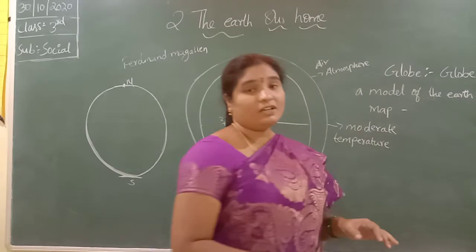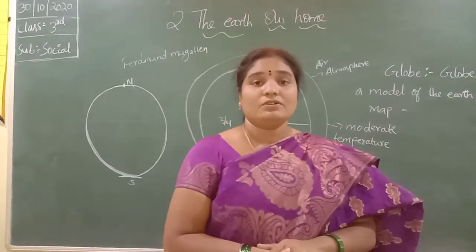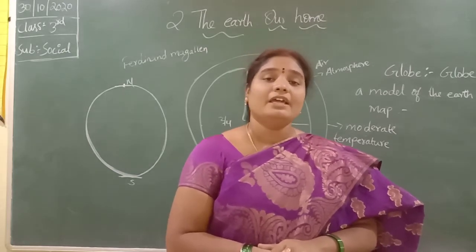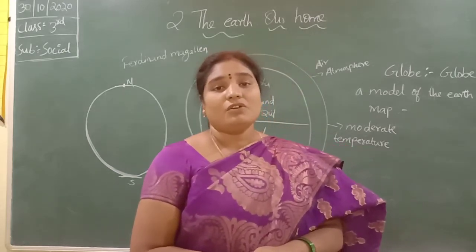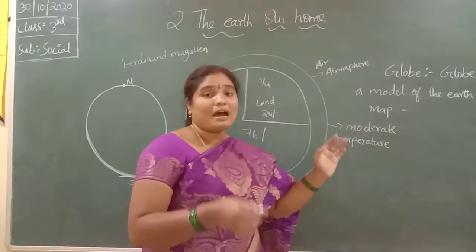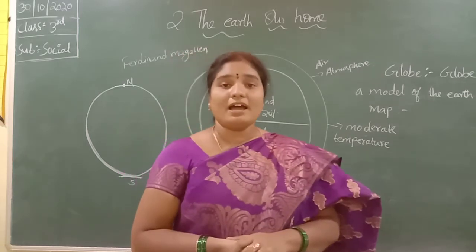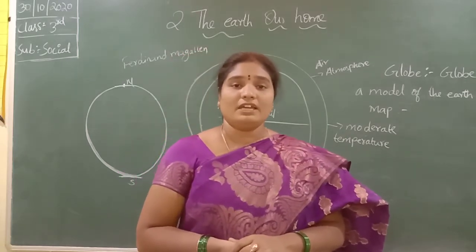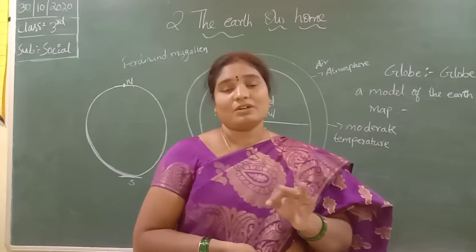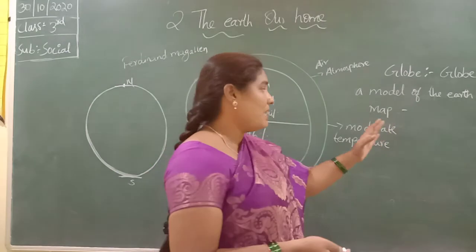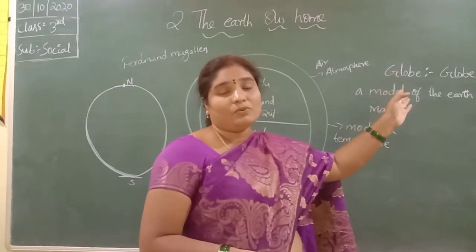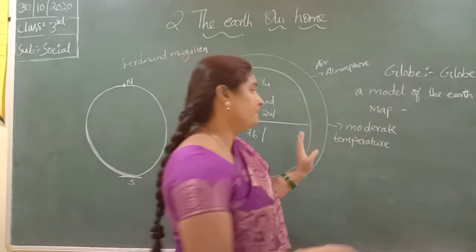So, map. Map is a representation of the earth surface. A part of the earth which is drawn on a flat surface area. By using maps, even small places can be found. So map is more useful than the globe.